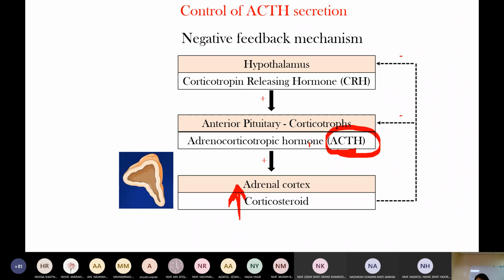ACTH normally acts on both adrenal glands, but now with no ACTH, both adrenal glands become atrophic. So this is the cause.